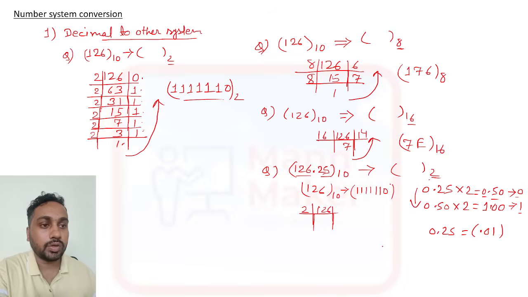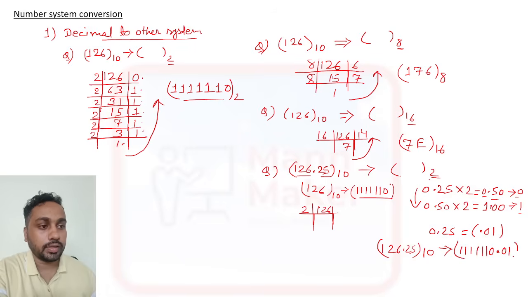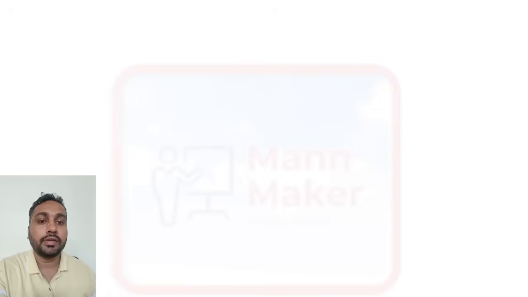Now the representation of 126.25 decimal form in binary, you need to write this in full: 1111110 then dot 01. This is the binary representation of 126.25. Okay, if you get an octal number, then you need to multiply with 8. If you get hexadecimal, then you need to multiply with 16.